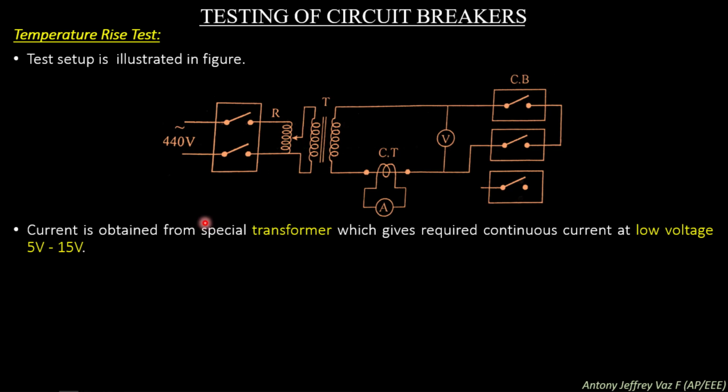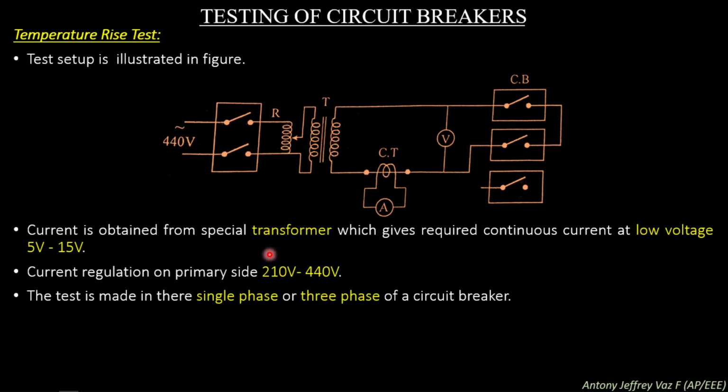Current is obtained from a special transformer which gives the required continuous current at a low voltage of 5 volt to 15 volt. So this is a special type of transformer, and this transformer is able to give a continuous current rating at 5 volt to 15 volt. The regulation on the primary side is 210 volt to 440 volt. So the regulation of the special type of transformer is 210 to 440 volt.